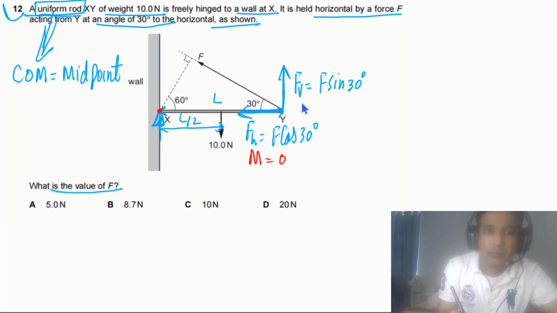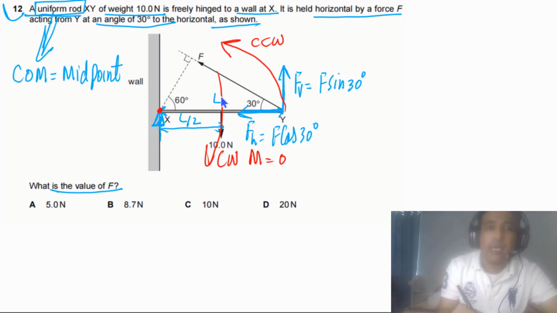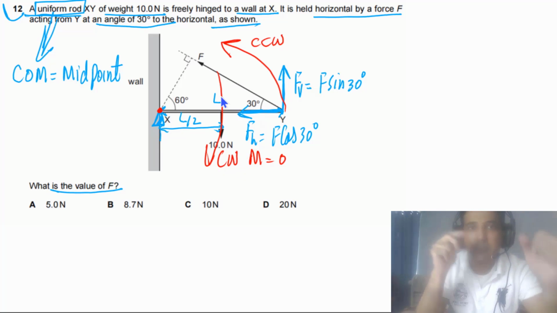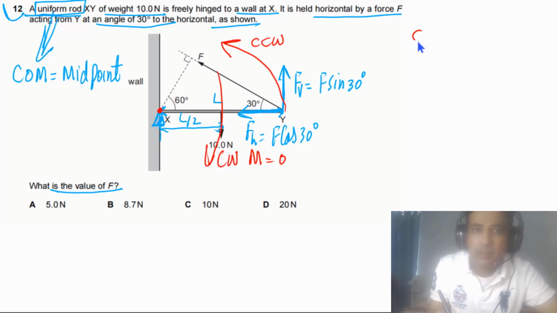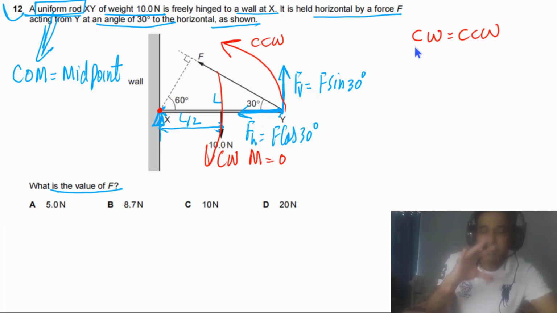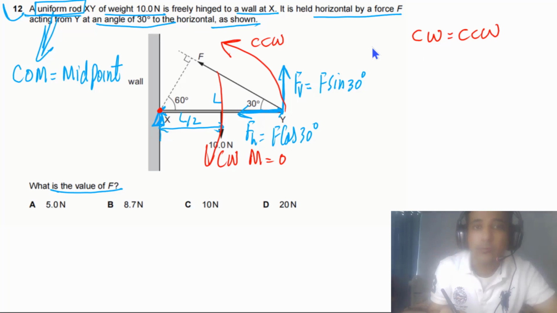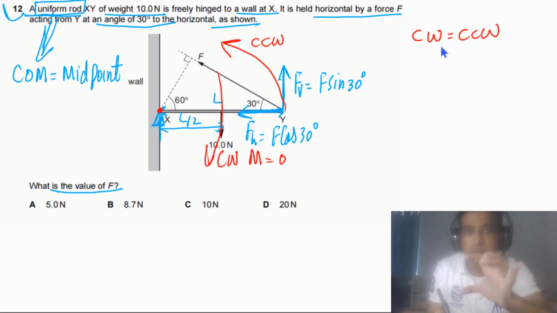Now if you look at moment due to vertical component about this pivot, this one has to be counterclockwise, CCW. And moment due to weight, this one has to be clockwise. As this rod is in static equilibrium, it simply means that the sum of clockwise moments has to be equal to the sum of counterclockwise moments. So I'm just writing simply CW is equal to CCW.